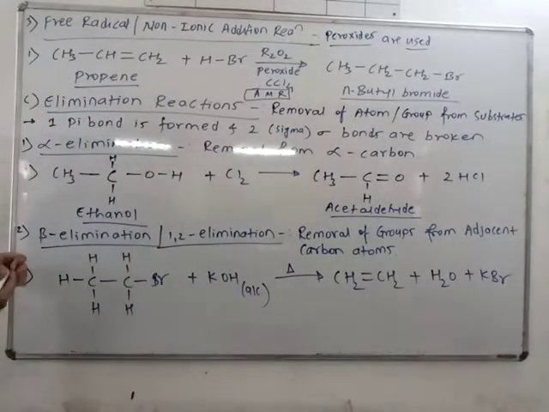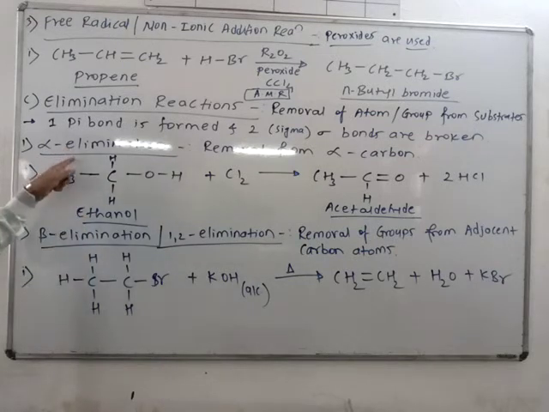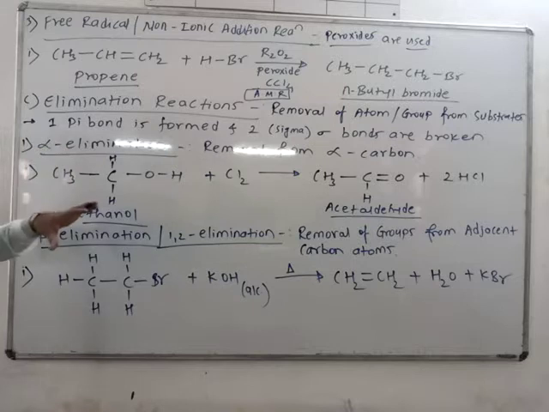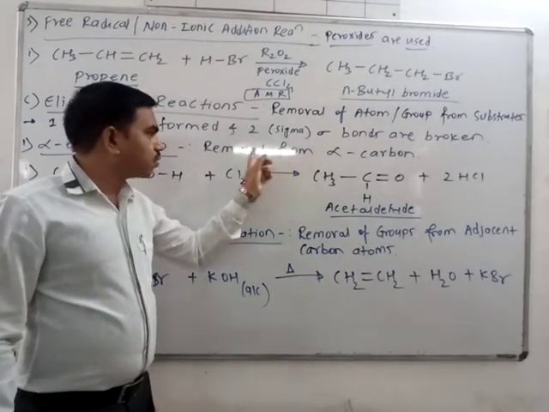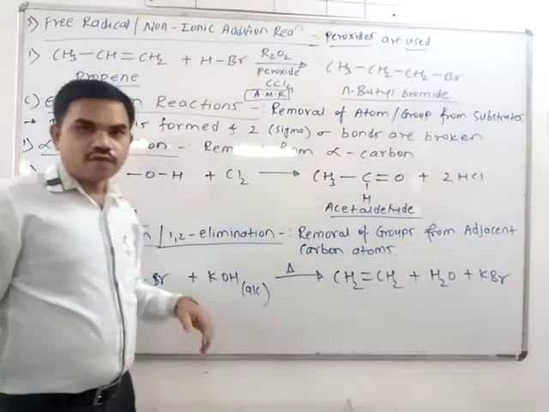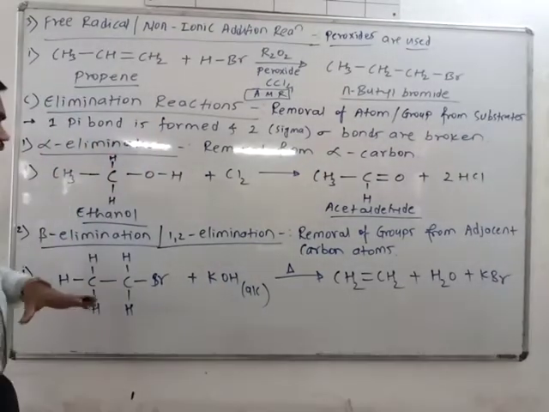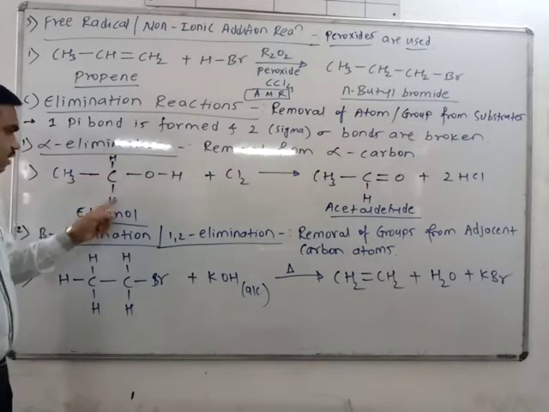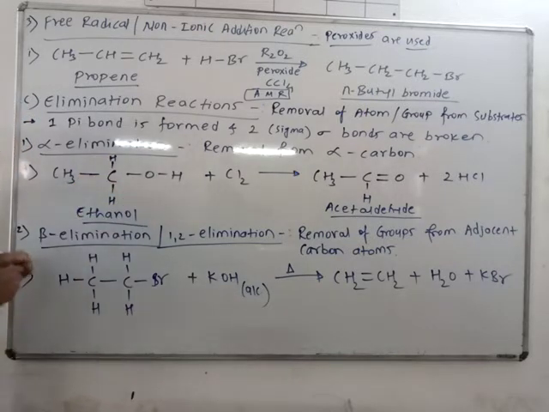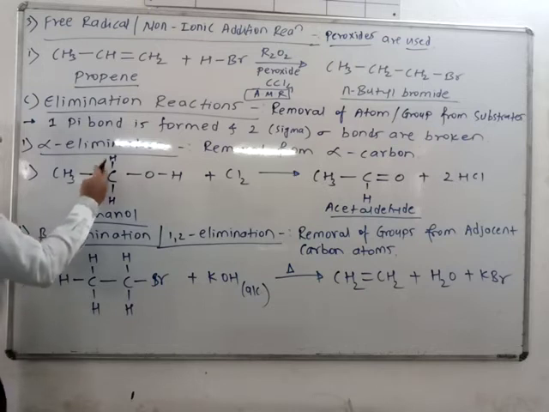Okay, so there are again how many types? Two types. You know alpha and beta. First one, alpha elimination. What happened in alpha elimination? Removal of atom or group from alpha carbon. Alpha means that is same carbon. Now see one example. This is ethanol, CH3CH2OH. Now this is what? This is alpha carbon.